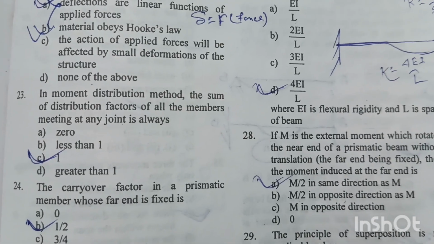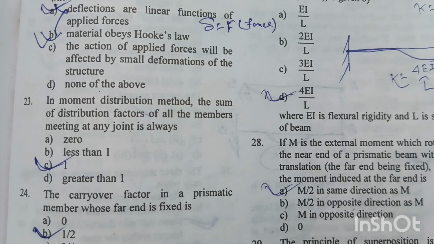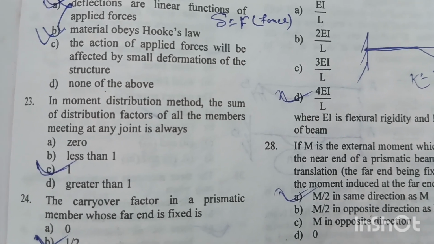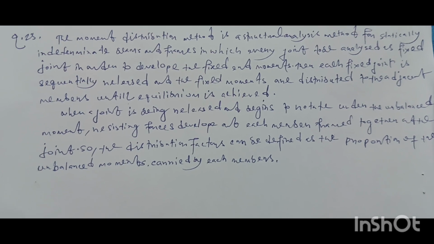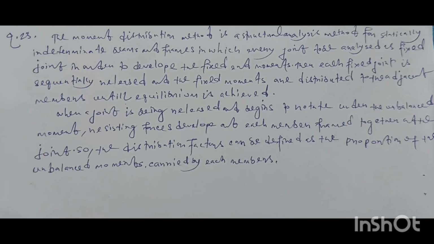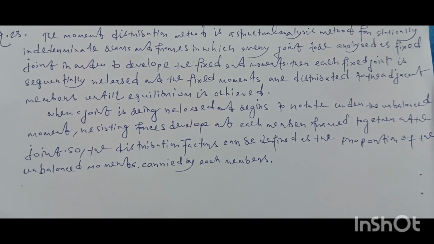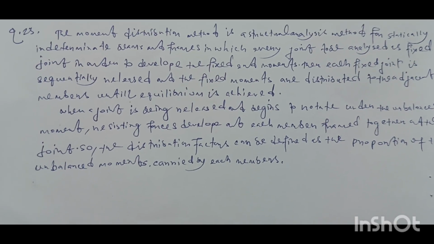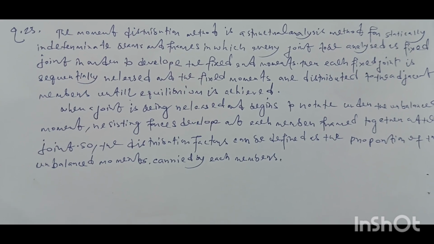Number 23. In the moment distribution method, the sum of distribution factors of all the members meeting at any joint is always. The moment distribution method is a structural analysis method for statically indeterminate beams and frames in which every joint is first analyzed as a fixed joint in order to develop the fixed end moments.